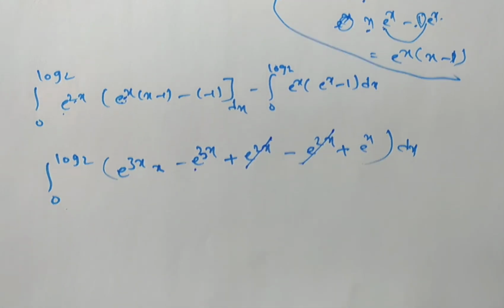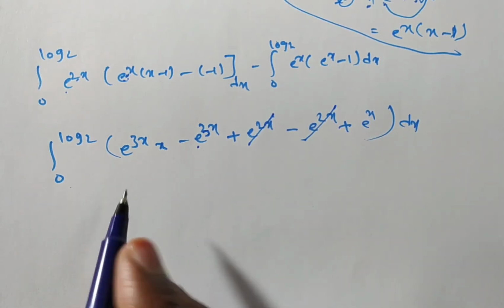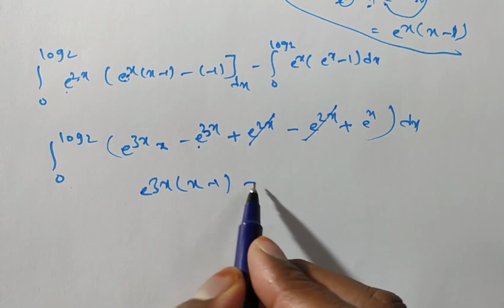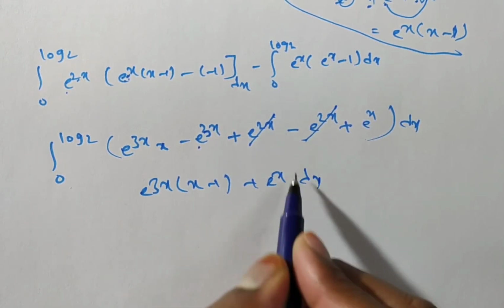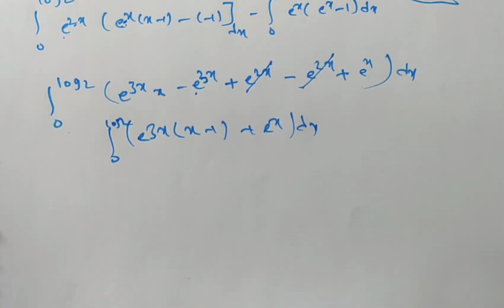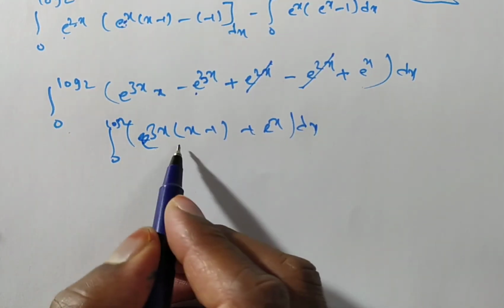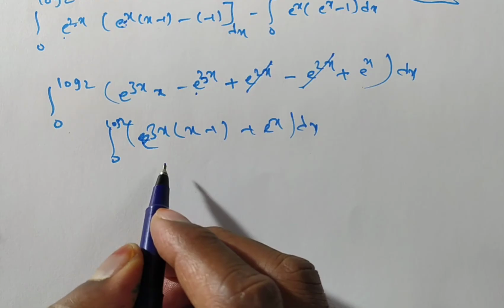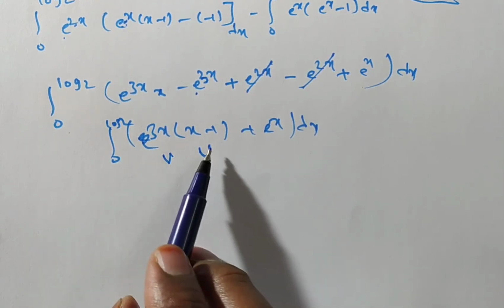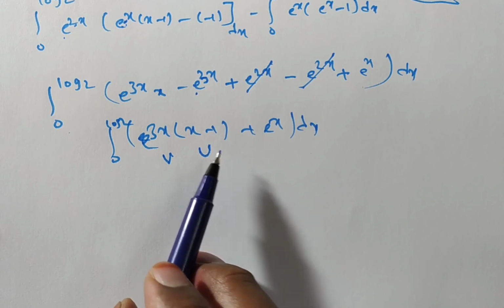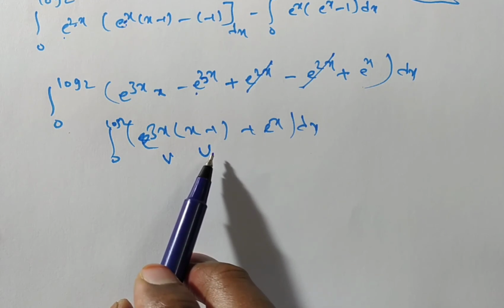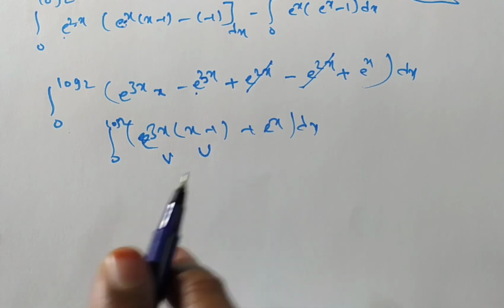getting cancelled. Now here you have e power 3x common, you can take it common because it is repeated. So x minus 1 plus e to the power of x into dx, limits from 0 to log 2. So again you observe e to the power of 3x into x minus 1, nothing but the UV rule. UV rule means this one you have to take as u and this one as v. Already I told you why you take the algebraic polynomial as u: the derivative of an algebraic polynomial will decrease. Exponential never decreases. That is why.